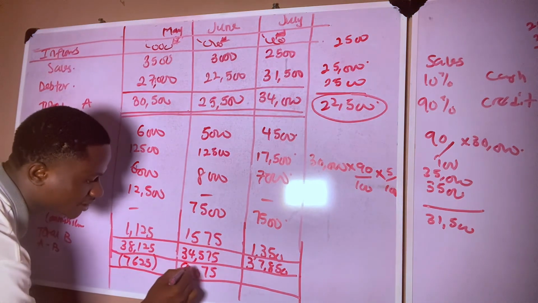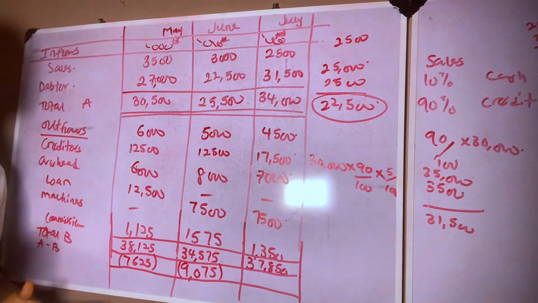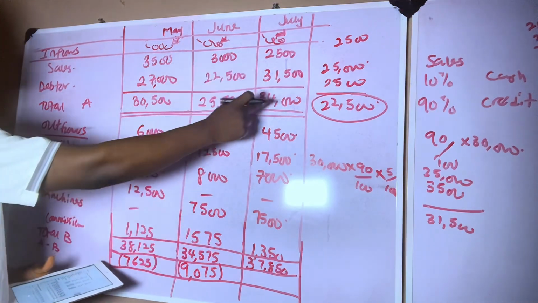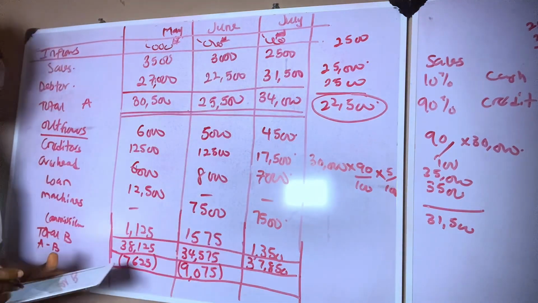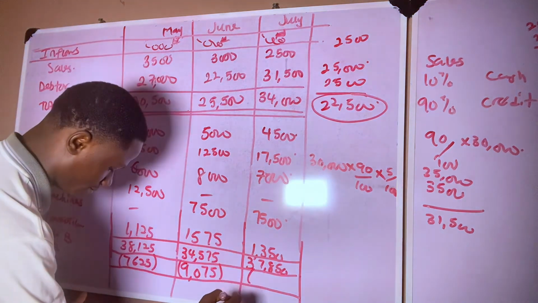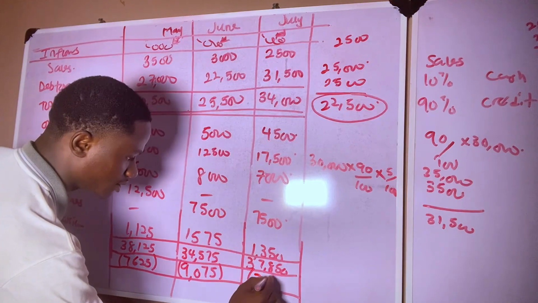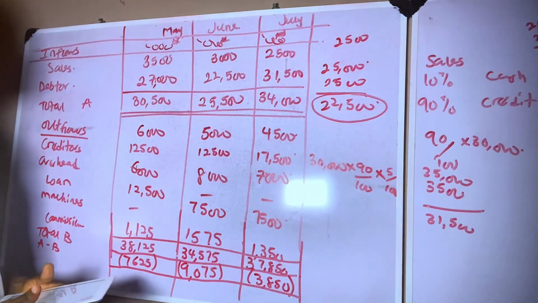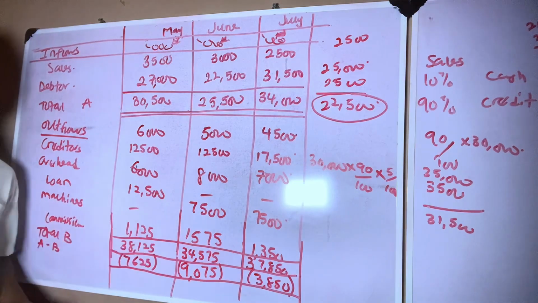Also a negative balance. Then lastly, we have 34,000 naira minus 37,850. That will also give us a negative balance of 3,850. Now, this is the total of your outflow subtracted from your inflow.